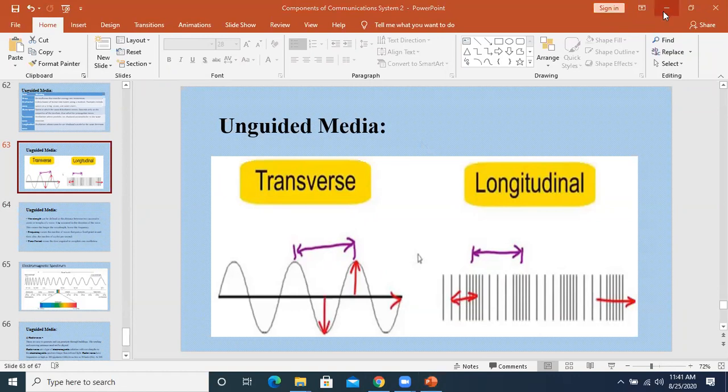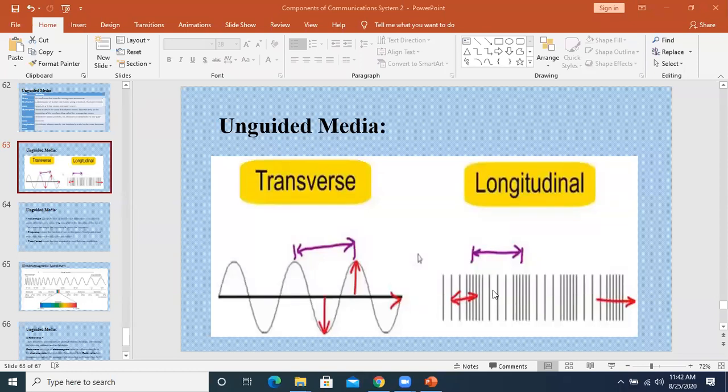Basically, we have waves. You know, waves travel in a medium. So we have transverse waves and longitudinal waves. These are the two types of waves. Transverse waves are normally in the form of ups and downs. These are called crests and troughs: up and down. These ups and downs are basically creating the transverse waves. Another format is called the longitudinal wave. A longitudinal wave is in the form of compression and rarefaction.